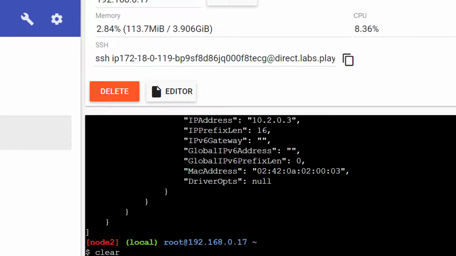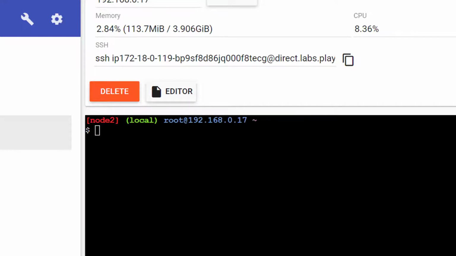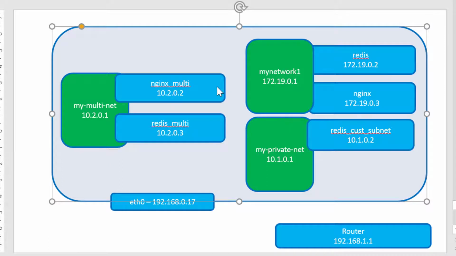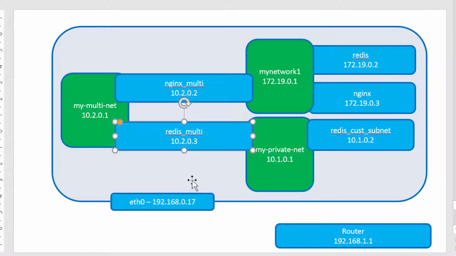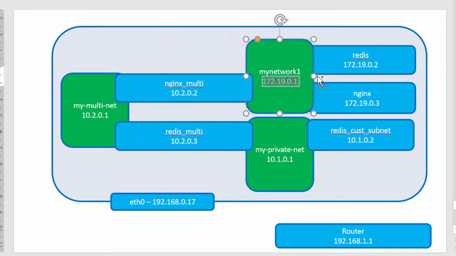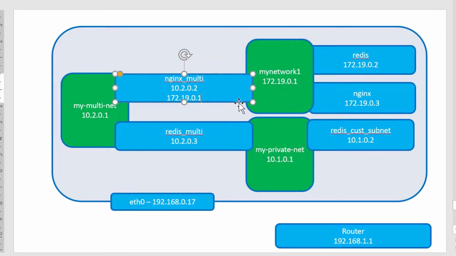Now I'm going to attach the containers to a different network. Nginx-multi, I am going to attach to this particular network, and redis-multi, I will be attaching to this specific network. So what happens? This particular network will assign another IP address by creating another Ethernet adapter.